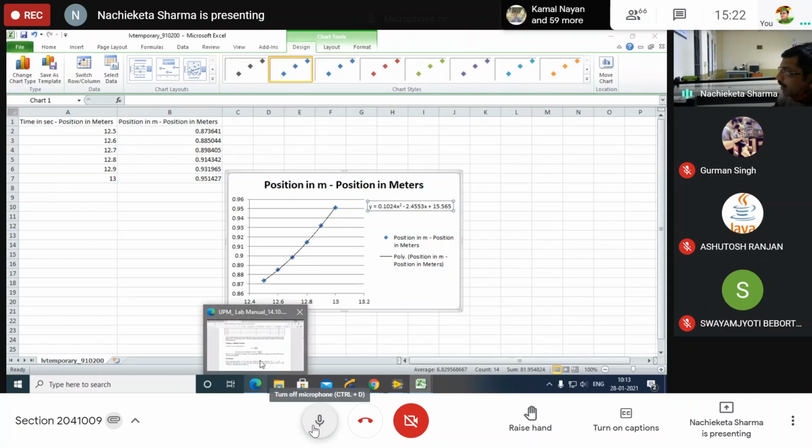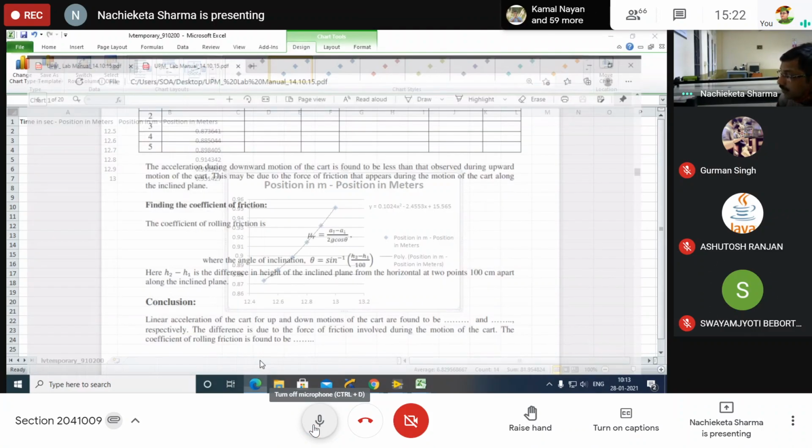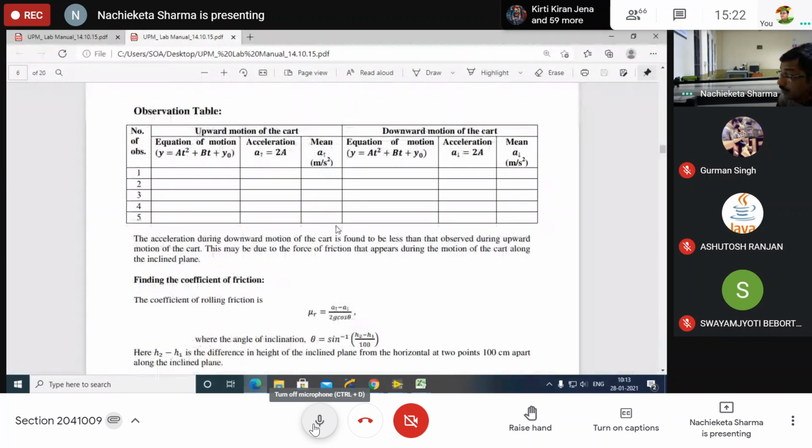In this manual, you leave that from the graph and take the first parabola as your first and the third as your second. Are you clear?